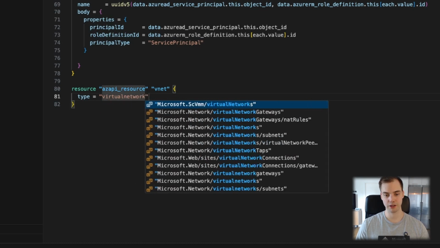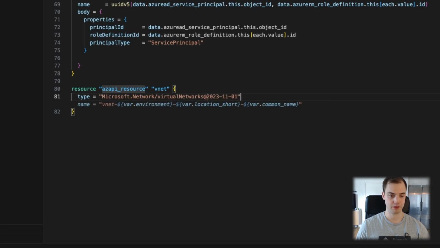This is also like a gotcha. I can't tell you how many times I've fallen for this. I type virtual network and I pick the first one, but as you can see right there, that's the virtual network for SCVMM. It's not what we want. We want the virtual network for Microsoft.Network. Okay, so we'll pick the next one. That name is fine. The parent ID is the resource group, that's correct. And the location is fine.